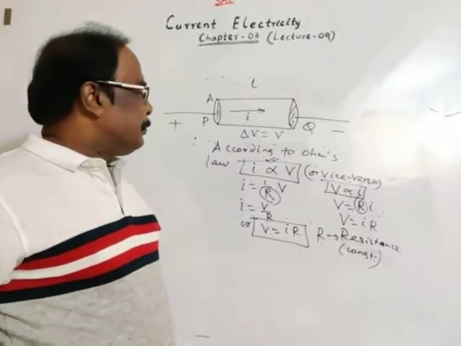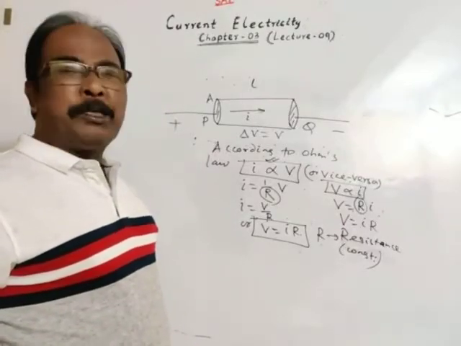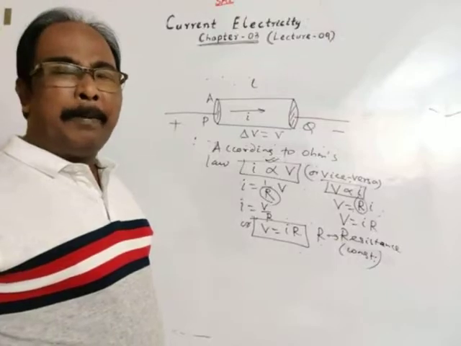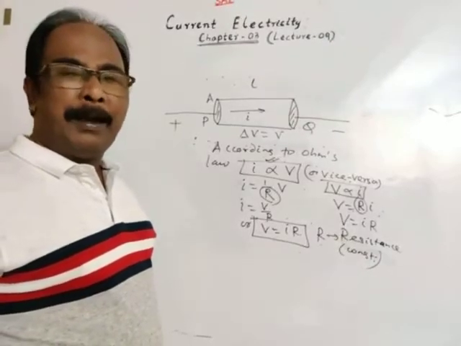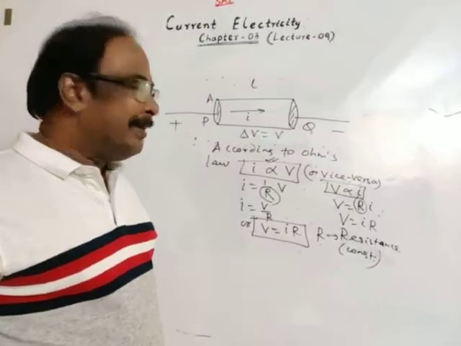Okay. So, from experiment it is found that I is proportional to V if all physical conditions remain the same.